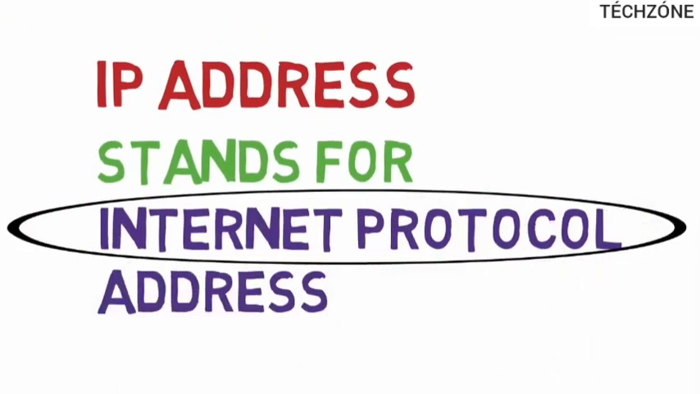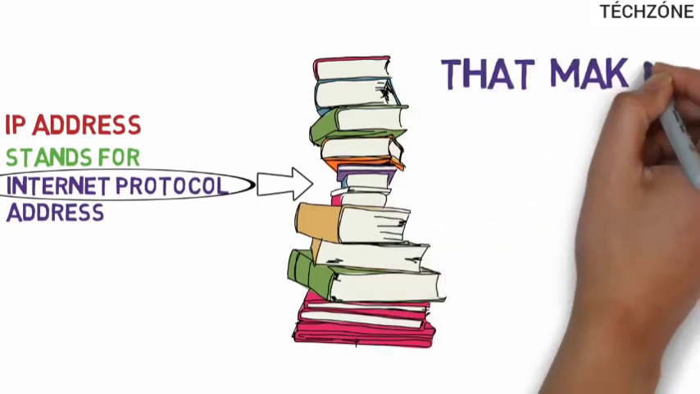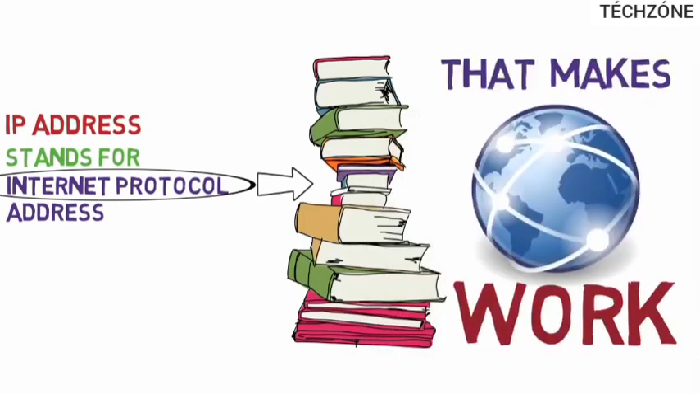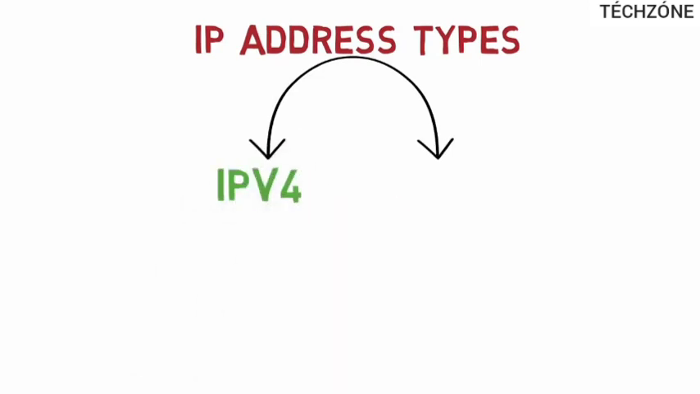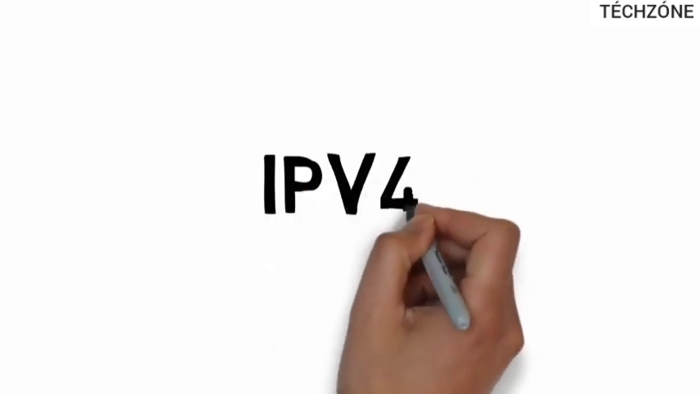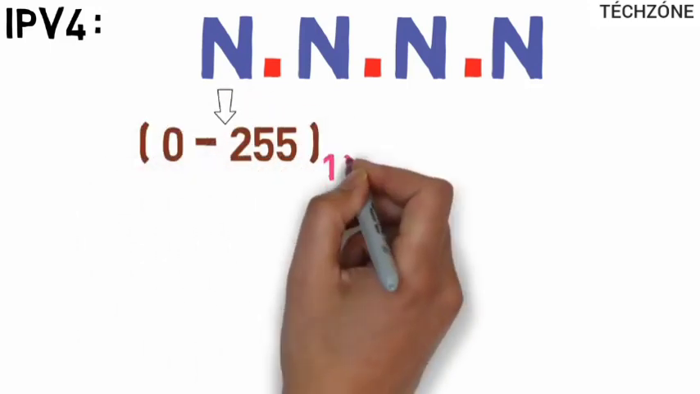But what does this mean? Internet Protocol is a set of rules that makes the internet work. IP address is of two types: Internet Protocol version 4 and Internet Protocol version 6. Internet Protocol version 4 consists of 4 numbers separated with a dot. Each number can range from 0 to 255 in decimal numbers.